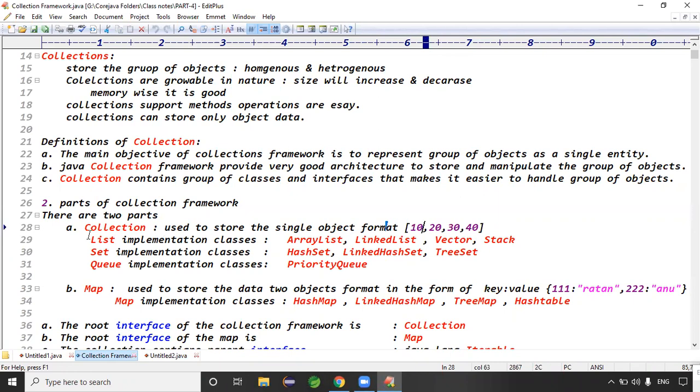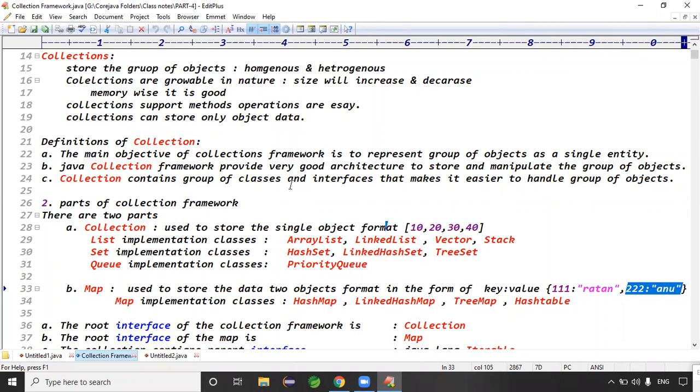These collection classes hold data in single element format, but Map classes hold data in key-value pair format. For example, 111 Ratan and 222 Anu. This is a key and value, the first item. This is a key and value, the second item.